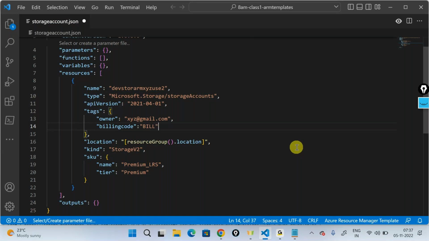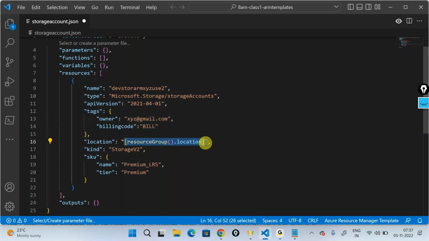So I can have multiple comma separated values here in the form of tags, and the resource would get created with all these tags. So you can give multiple tags. There is no limitation. And finally, under location, I'll just take this out.